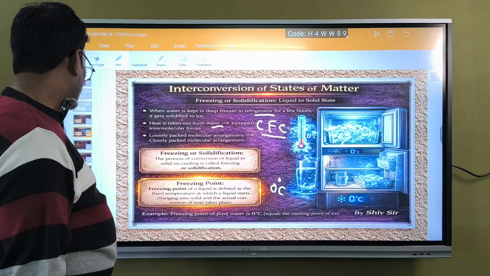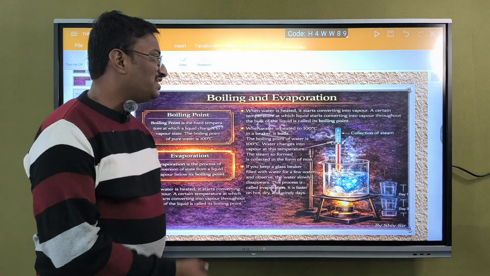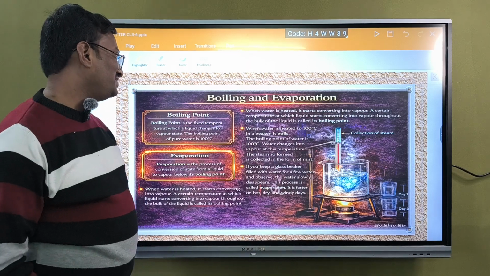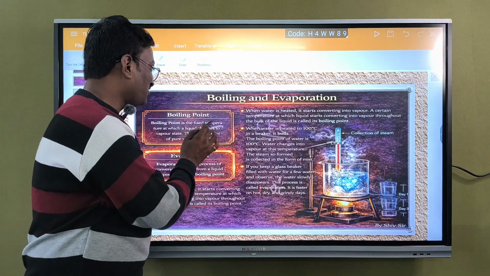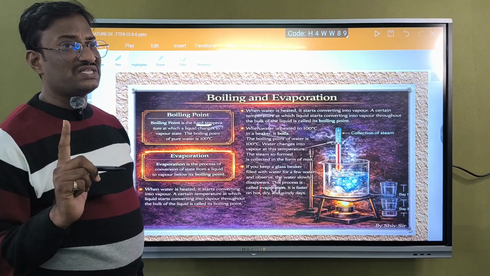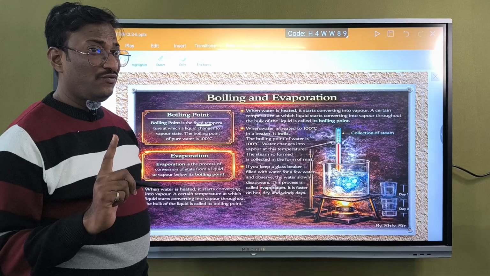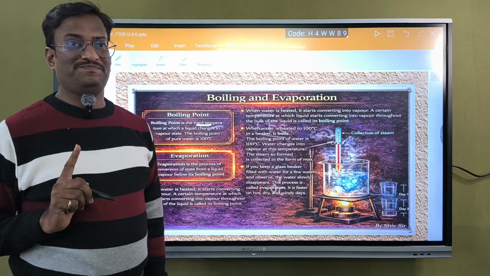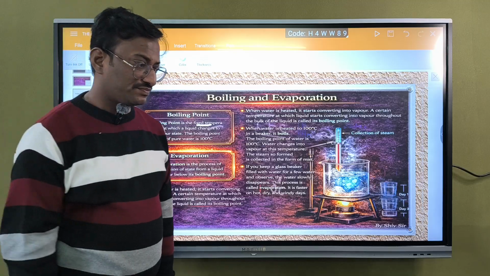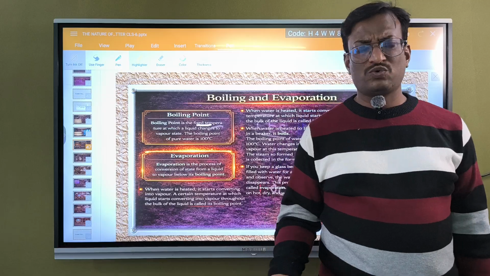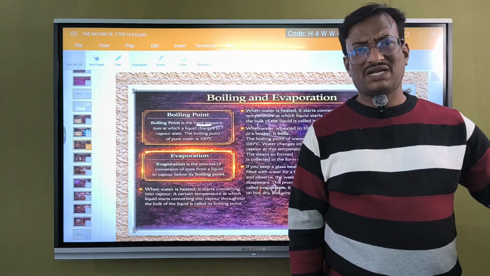So the next concept, what is boiling and evaporation? Boiling, in the sense, takes place at a fixed temperature. First thing you remember, children, boiling takes place at a fixed temperature where the liquid is getting converted into vapor. Means you take water. Generally, the water will be at room temperature. It may be around 25 to 30 degrees. That depends upon the climatic conditions.